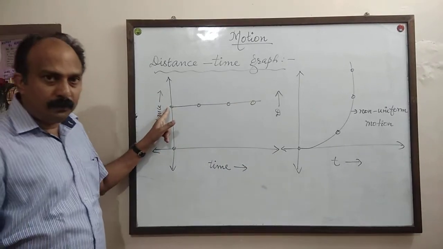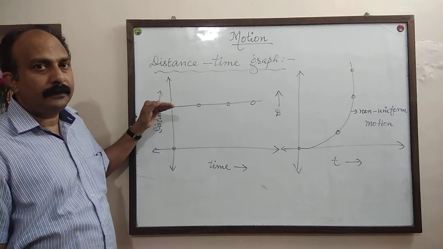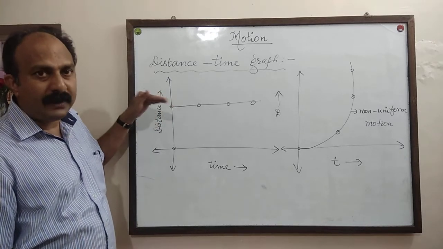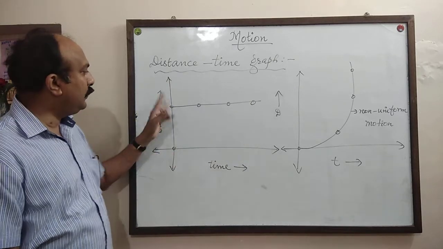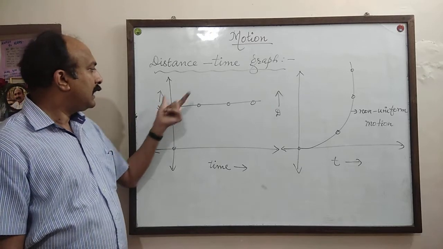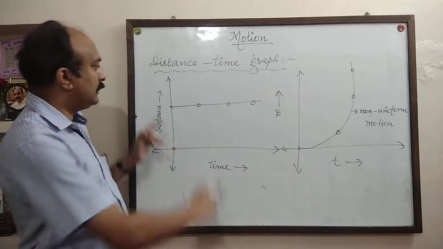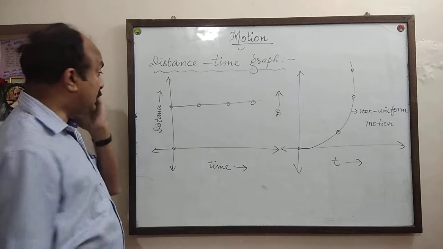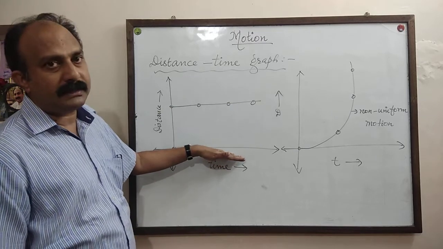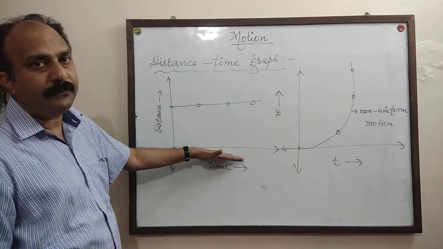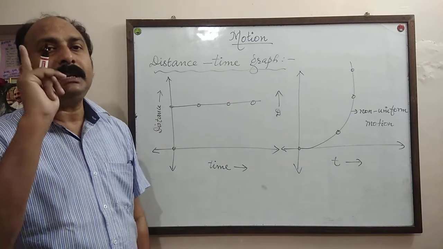After moving a distance of 5 units, for example, the body is at rest now. When the body is at rest at 5 centimeter, but time increases, at different times, if you note the distance travelled by the body, you will get distance travelled as 5 only. But only time is increasing. So, my next point, next shape of graph: a distance time graph which is parallel to time axis. If the distance time graph of a body is parallel to time axis, it represents body at rest.